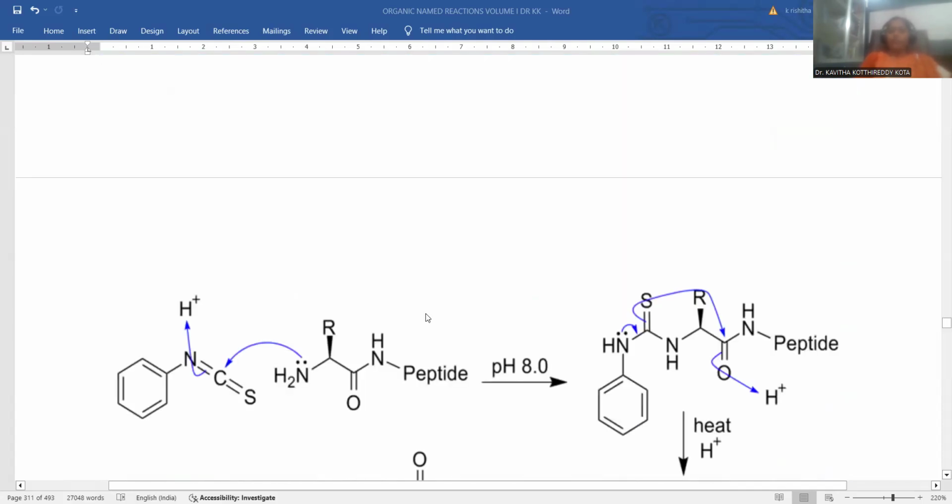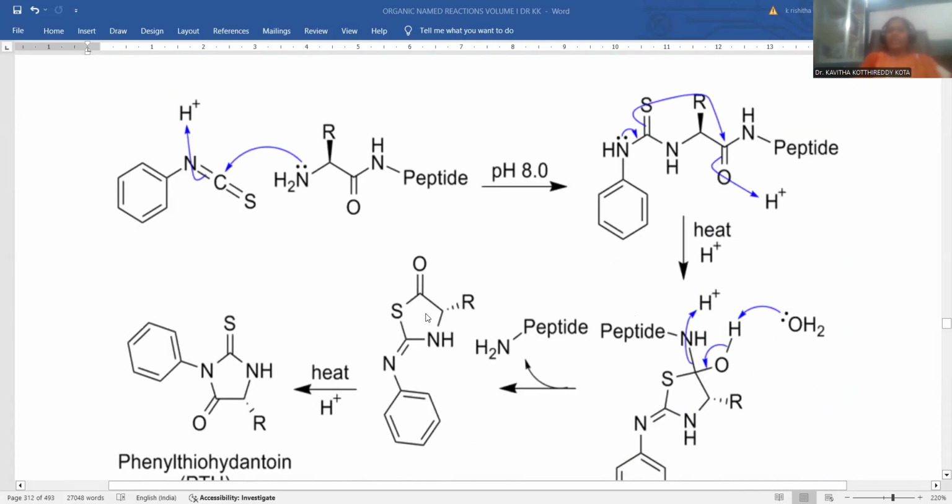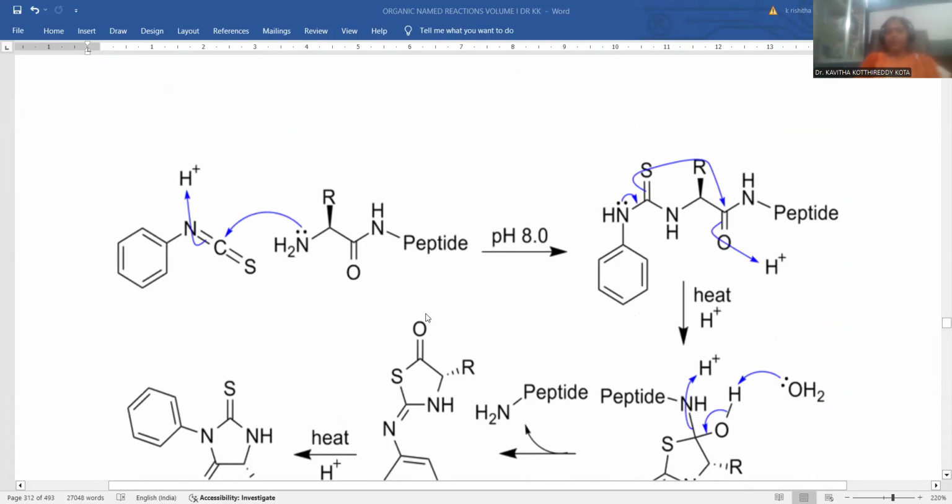After completion of Edman degradation, now let me show the detailed mechanism pertaining to Edman degradation. I am taking phenyl isothiocyanate as the distinguished reagent over there, and this is a long chain peptide. What could it be? That is not our focus. Our only choice is this N-terminal functionality. The N-terminal amino acid fragment is the only focused region which is selectively departed from the system by Edman degradation.